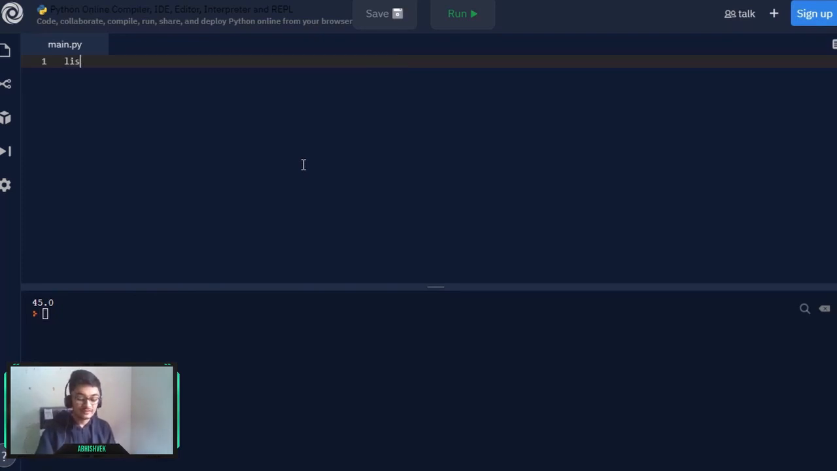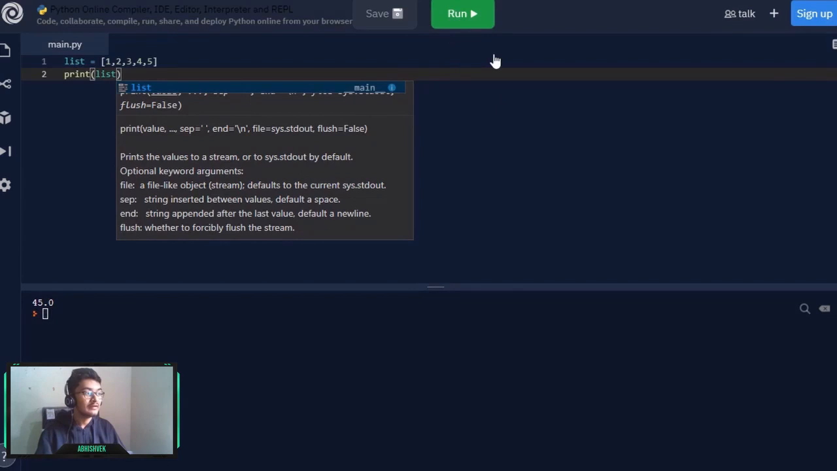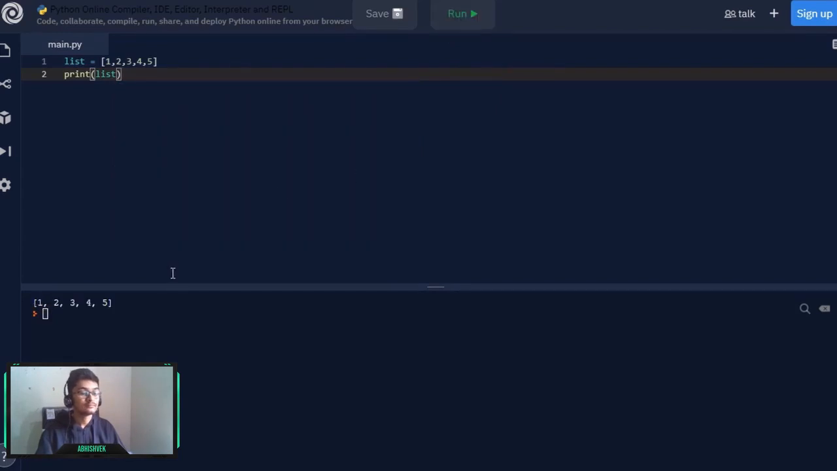So the first one is list itself. You can simply declare a list by writing the variable name for the list is equal to, under square brackets, let's say 1 2 3 4 5, and you can simply print your list. If I print it and run it once, you will see our list, which is 1 2 3 4 5. Now we can play with our list.